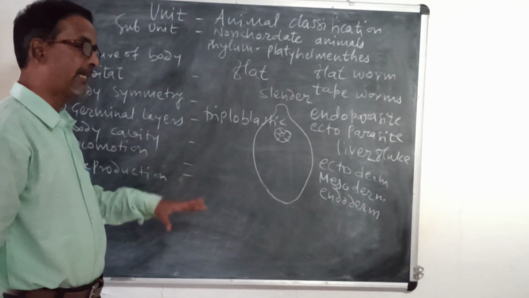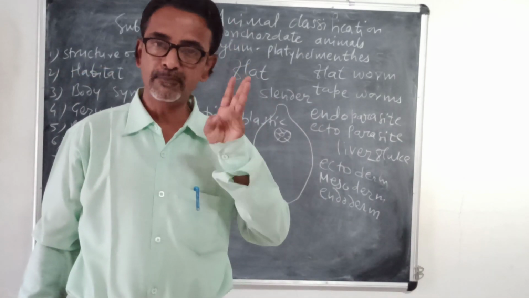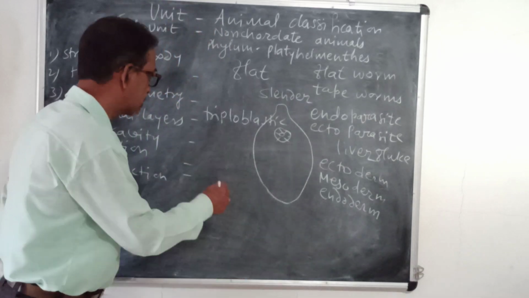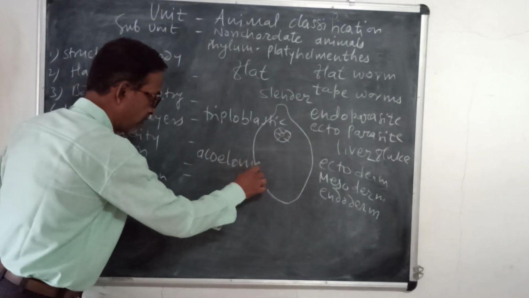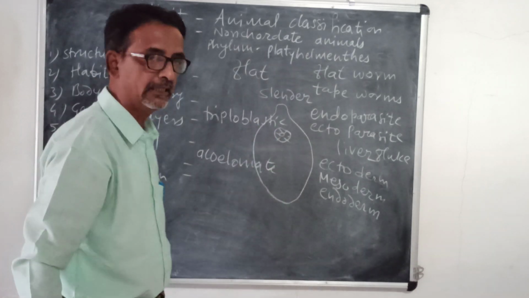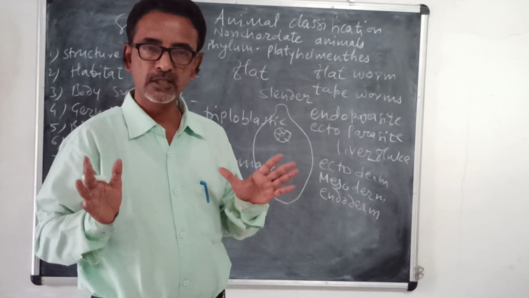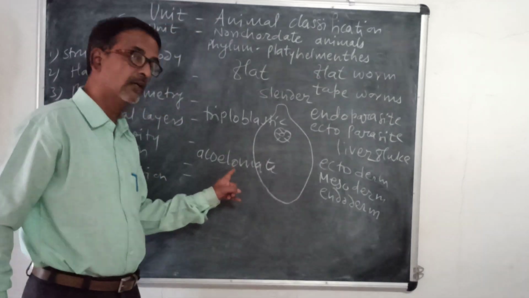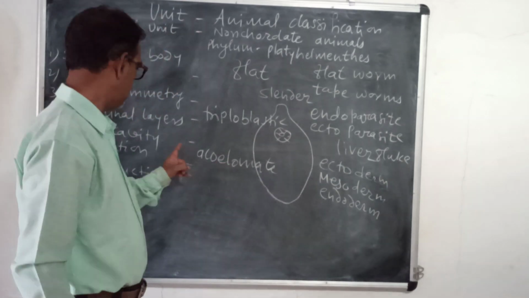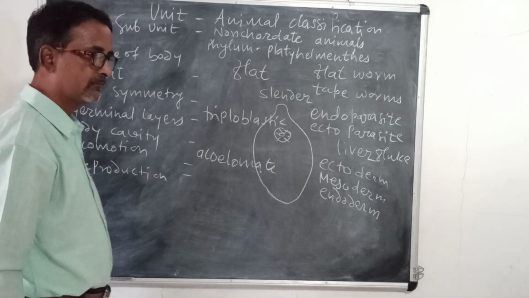Then body cavity. As we have seen, the first three phylums are acoelomate. Again, meaning of acoelomate, we have already seen: the body cavity is absent. So such animals where body cavity is absent are called acoelomate. That is body cavity.